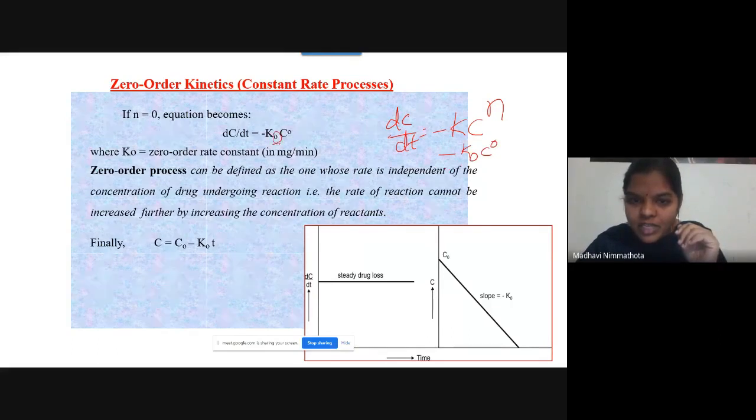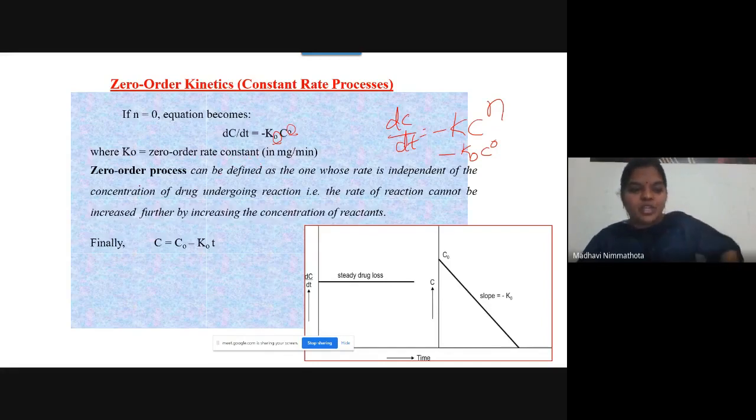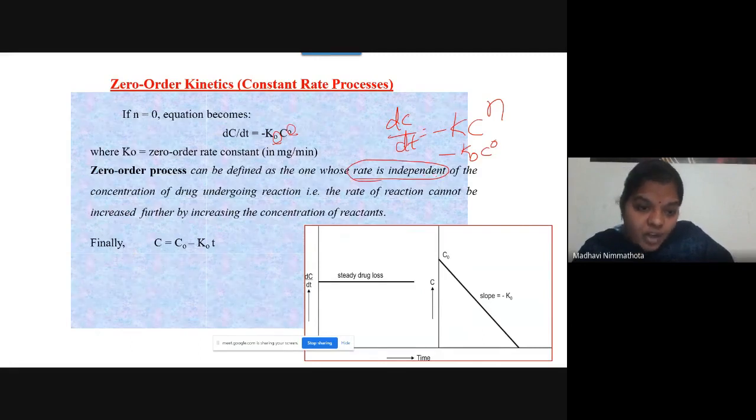This 0 indicates that it follows zero order kinetics, where K0 is the zero order rate constant. So how will you define this zero order process? It can be defined as the one whose rate is independent of the concentration.